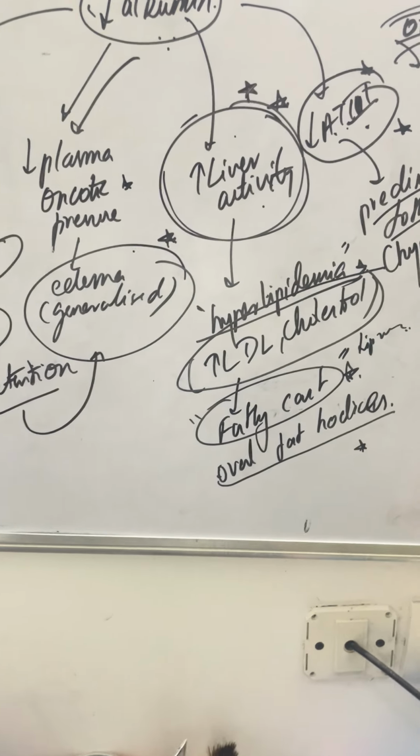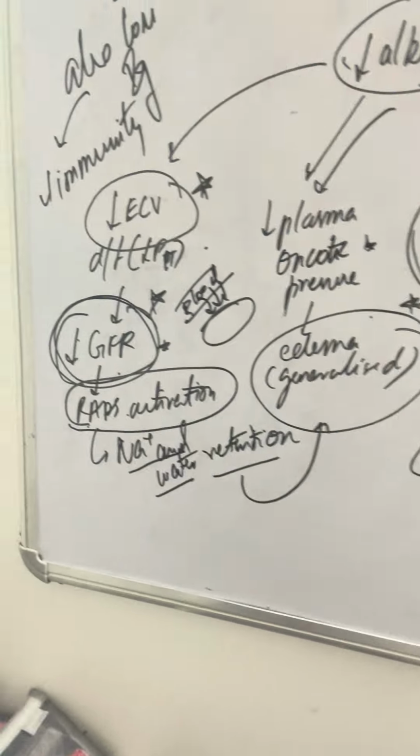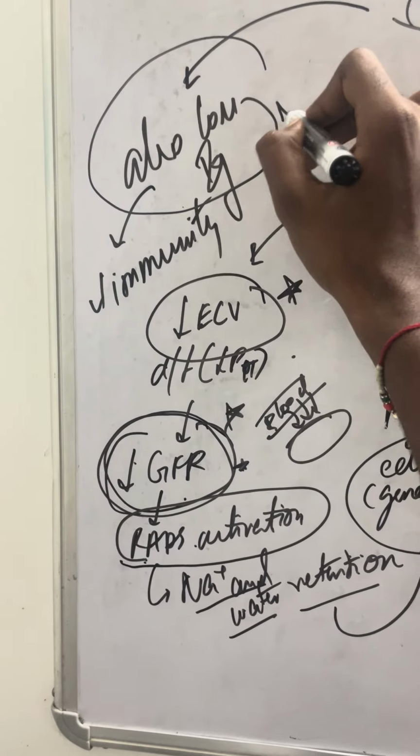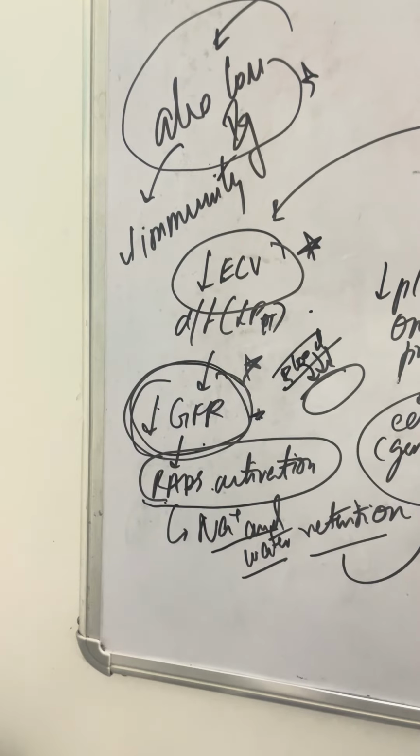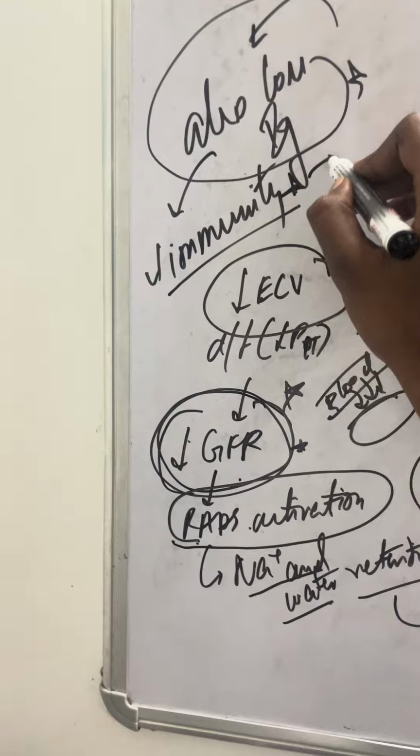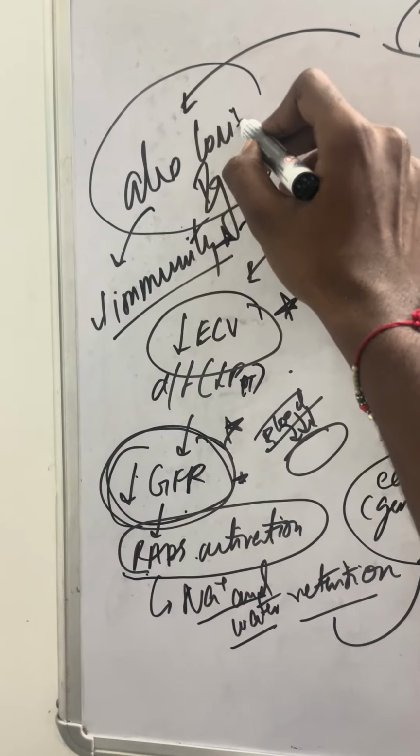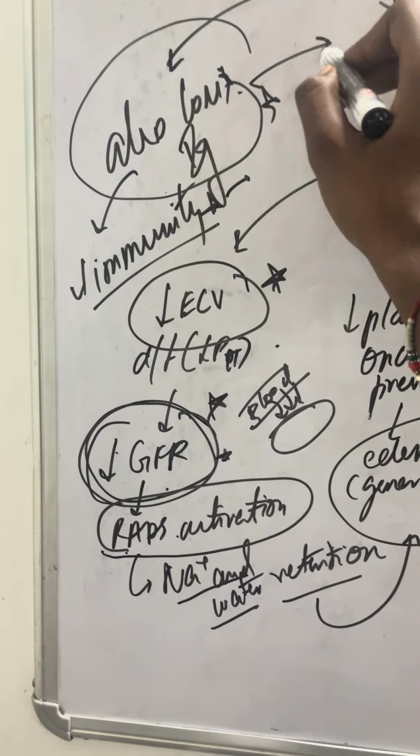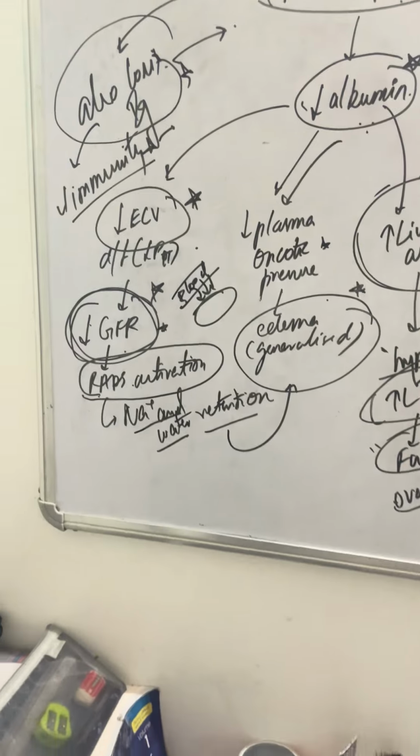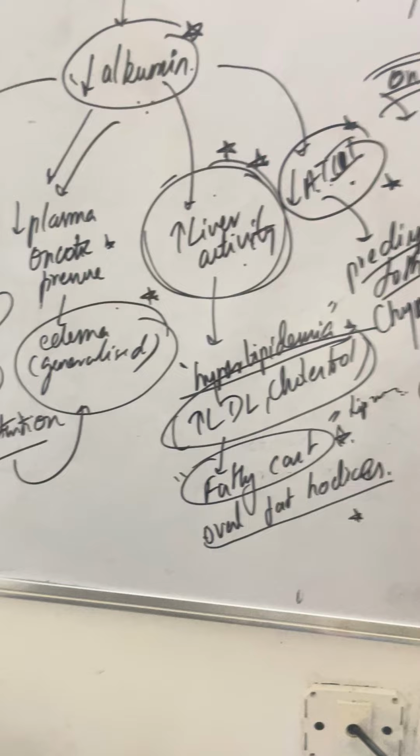And what else are you going to see? The last thing is that you're going to lose a lot of immunoglobulins as well. Because of that, your immunity goes down. So the patient is predisposed to infection because of the loss of immunoglobulins, because immunoglobulins at the end of the day are proteins. So you're going to lose immunoglobulins, and you're going to get infection.